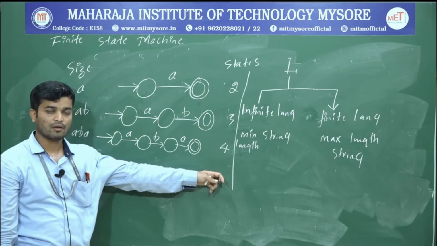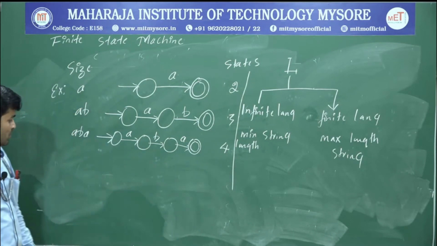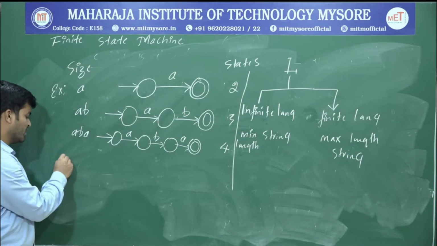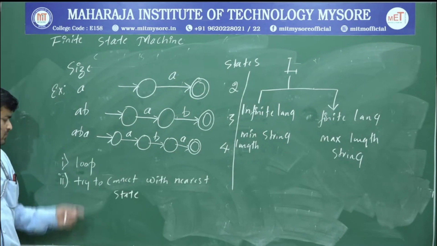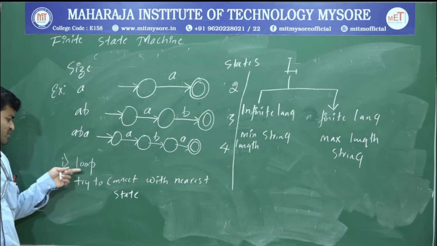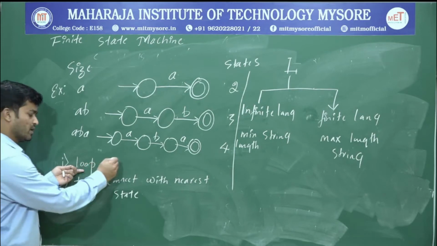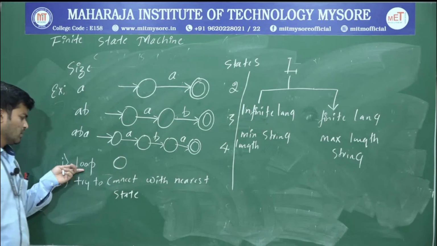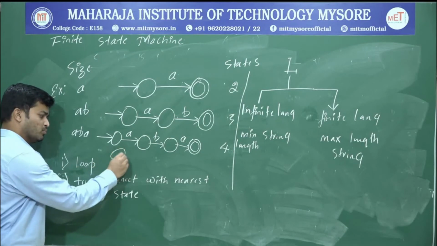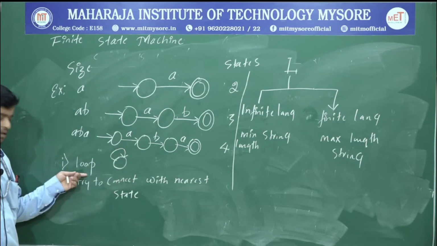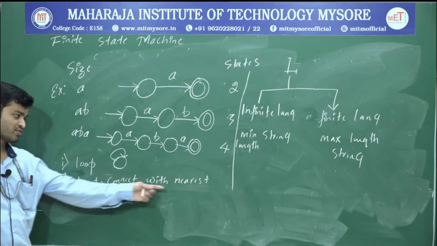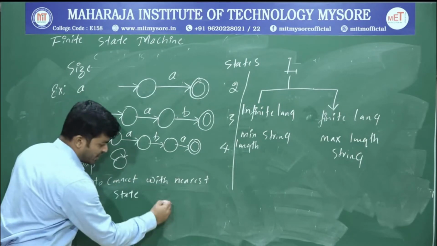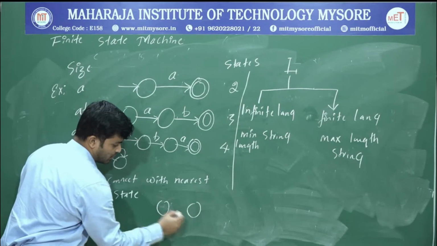And one more thing is, while constructing a DFA, first give preference for a loop. If there is some state, first always give preference for a loop. Next, try to connect with the nearest state. So if I am writing some arrow.